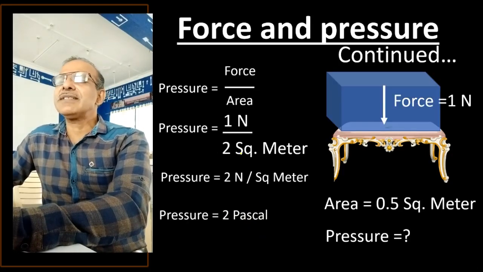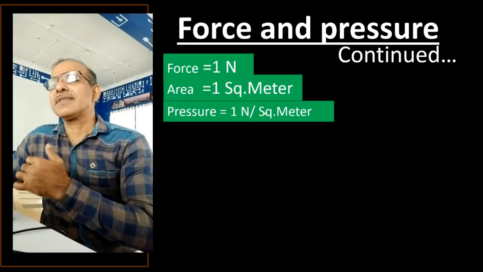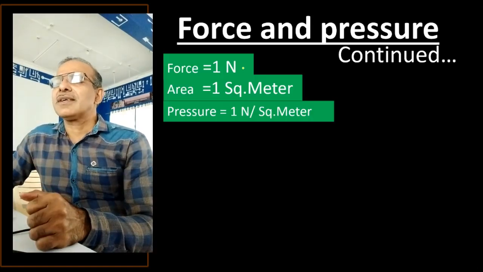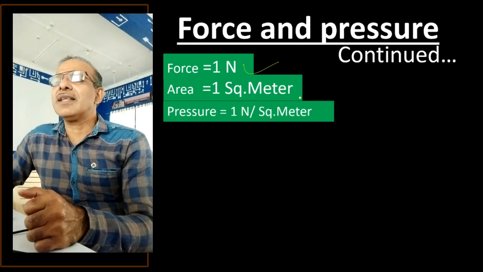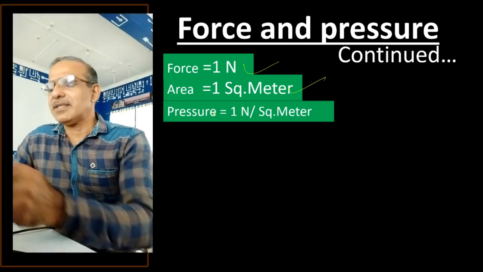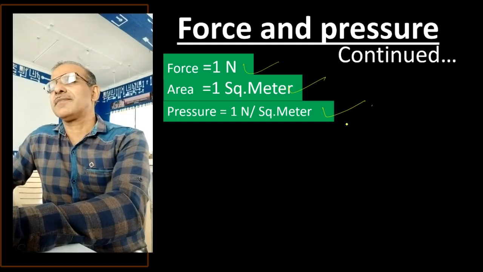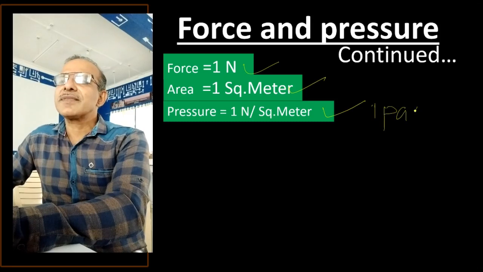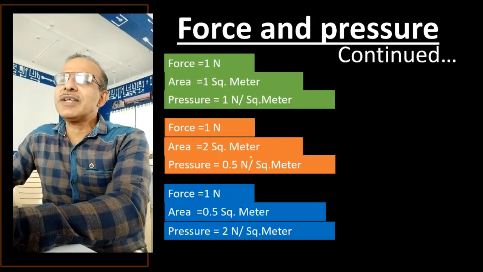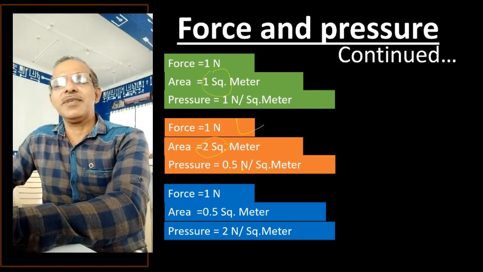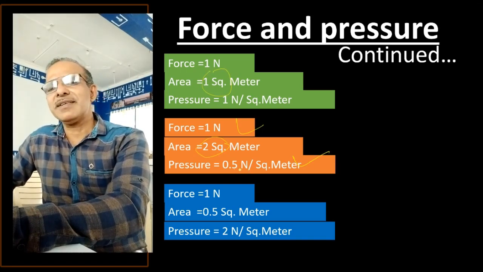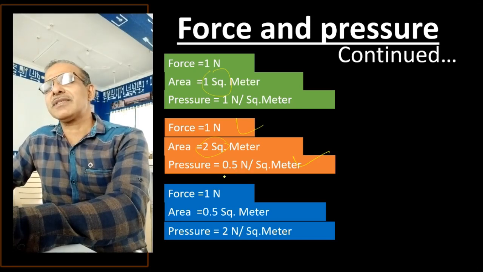In the first case, it was 1 Newton force, 1 square meter area, and the pressure was 1 Newton per square meter, that is 1 Pascal. In the next, we have seen 1 Newton, but this 1 square meter we have increased to 2 square meter, but the pressure is reduced. You need to pause sometimes in between and just go with my thoughts.